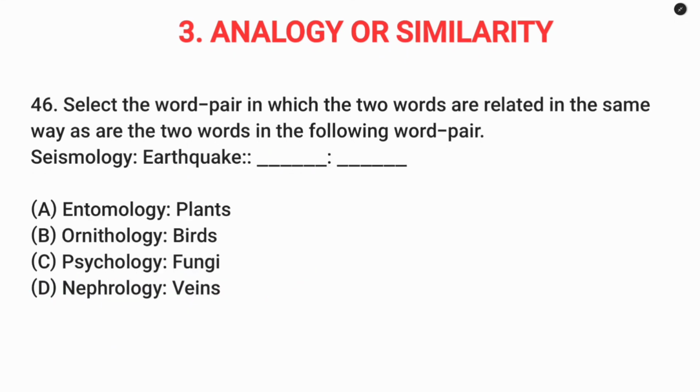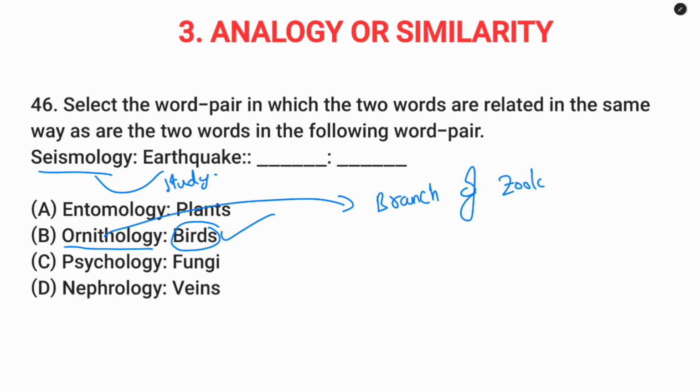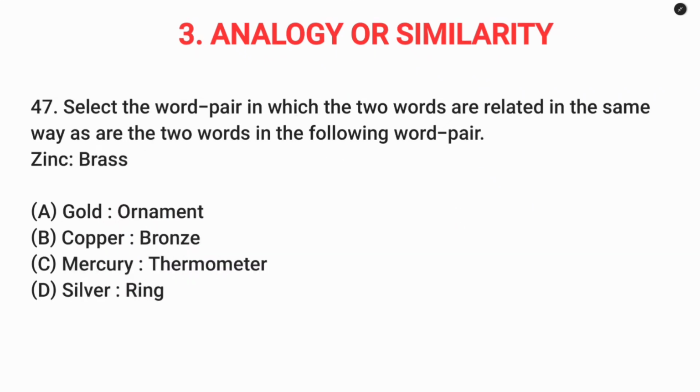Question number 46. Seismology is study of earthquakes. So in the given options A, B, C, D, ornithology is the study of zoology, that is birds. So this is a branch of zoology. Question number 47. So zinc is an alloy of brass. So in the same way, so this is option A, B, C, D, bronze, copper. So both are alloys. So same logic.